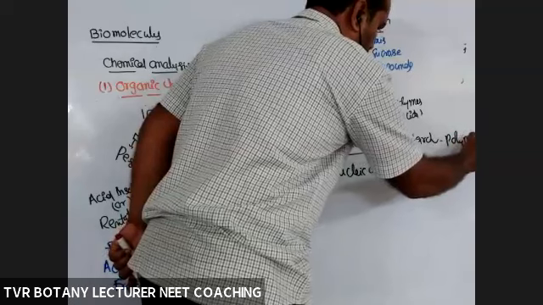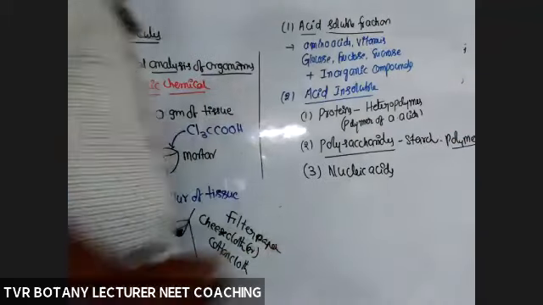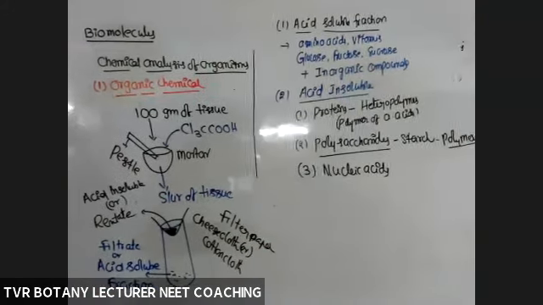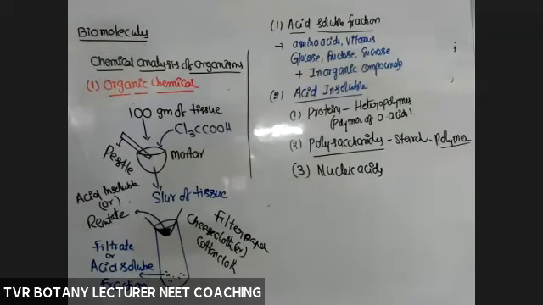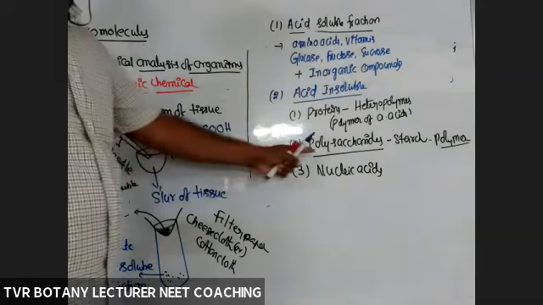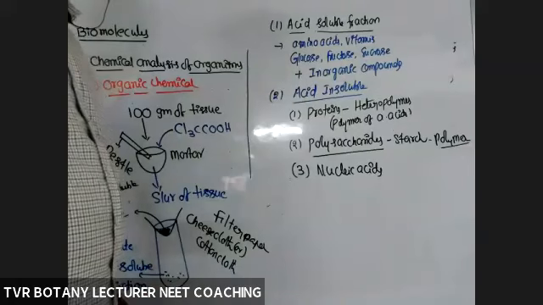Starch is a homopolymer with the same type of monomers. In starch, a number of glucose monomers are present. So starch is a homopolymer. It's not a heteropolymer. Heteropolymer means a chain of beads with different colors, white, red, pink. That is a heteropolymer. Polysaccharides are generally homopolymers.